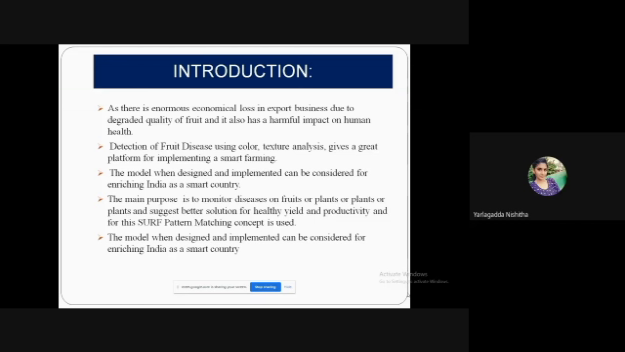Detection of fruit disease is based on color, texture analysis, and other features. Mainly, first we use the pattern matching concept. The pattern matching concept is used to differentiate and find the differences between them. Mainly we use this, and it is implemented in a smartphone.